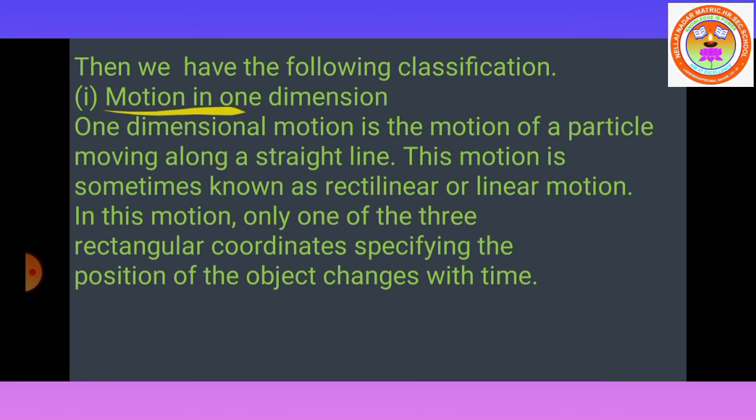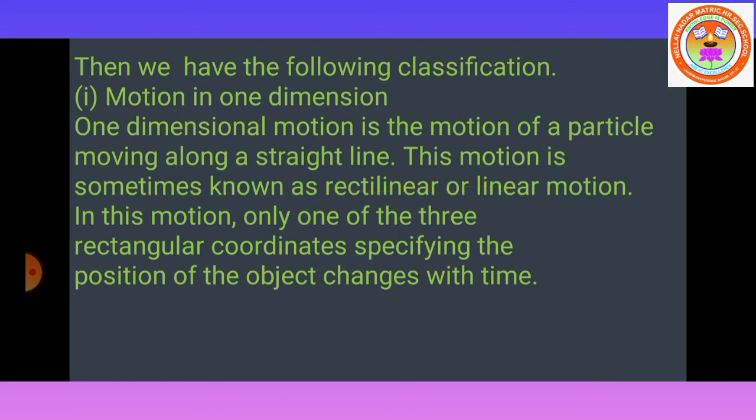First, we are going to discuss motion in one dimension. One dimensional motion is the motion of a particle moving along a straight line. If a particle moves in a straight line, the type of motion is said to be linear motion and also motion in one dimension. This motion is sometimes known as rectilinear or linear motion.